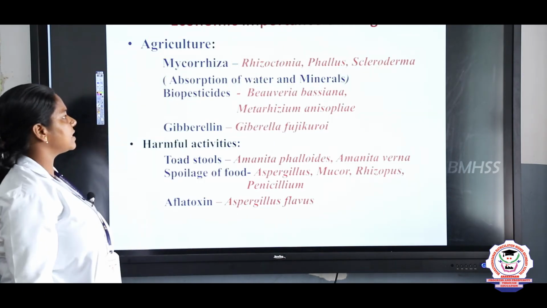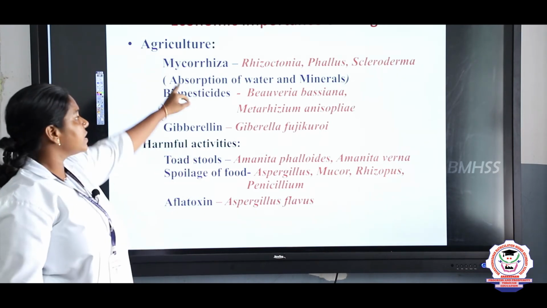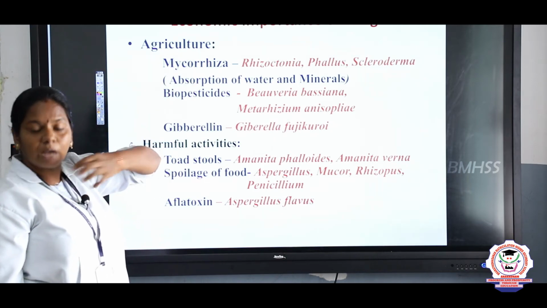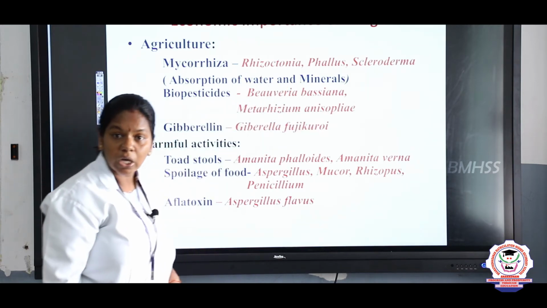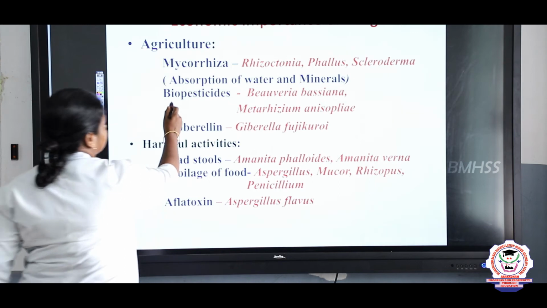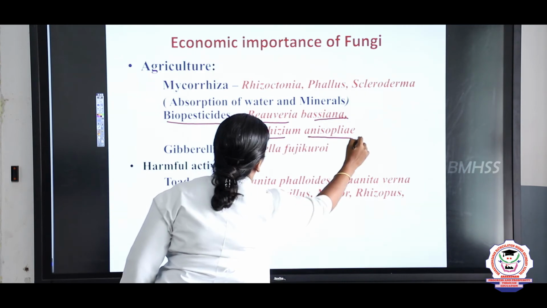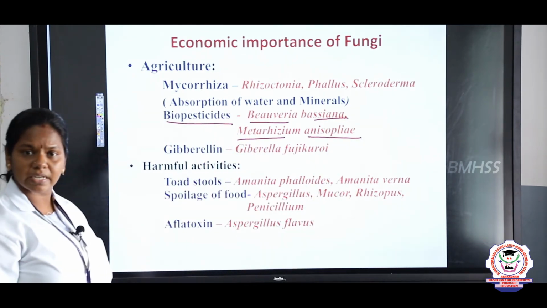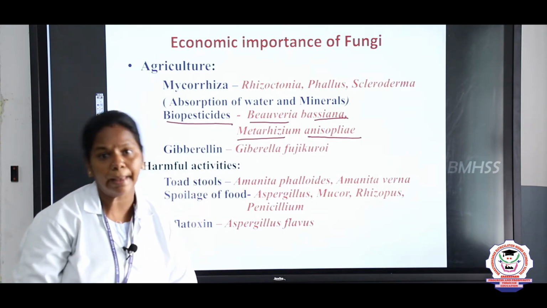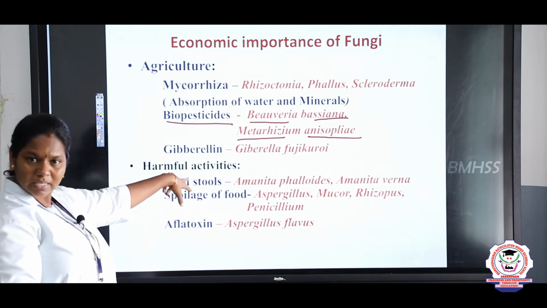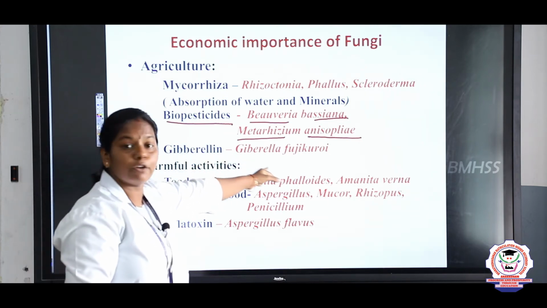The next economic importance is in agriculture. For example, mycorrhiza, which is used in nitrogen fixation and to absorb minerals from the soil. Example, Rhizoctonia, Phallus and Scleroderma. Next, biopesticides: Beauveria bassiana and Metarhizium anisopliae. They are all used as biopesticides, right? What is a biopesticide, children? Instead of chemicals, we are using a living organism as a pesticide. Next, gibberellin is an acid, a plant hormone. This we can derive from Gibberella fujikuroi.